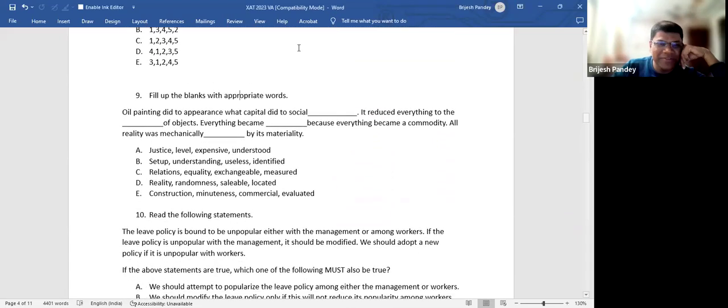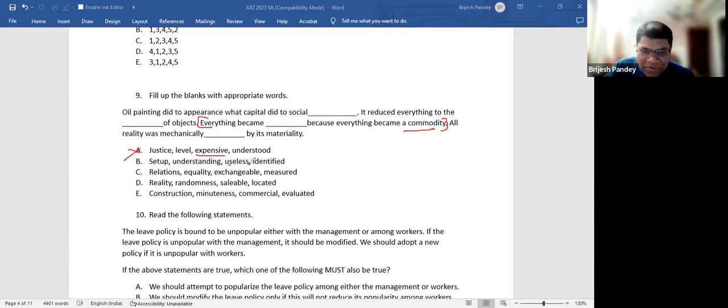How would you take this now? The ninth one. Oil painting did to appearance what capital did to dash. Which is the easiest? It reduced everything to the dash of objects. This is something that you can easily latch onto. Everything became dash because everything became a commodity. What do you think? Would everything become expensive because it is a commodity? Not necessarily. It can also be cheap.